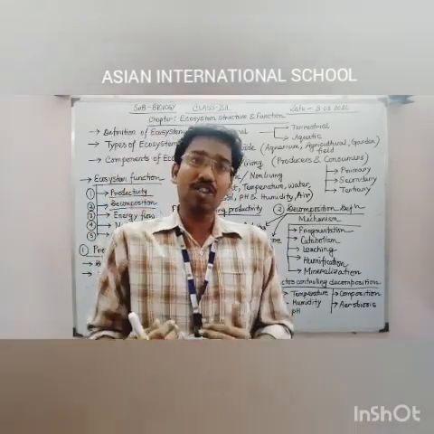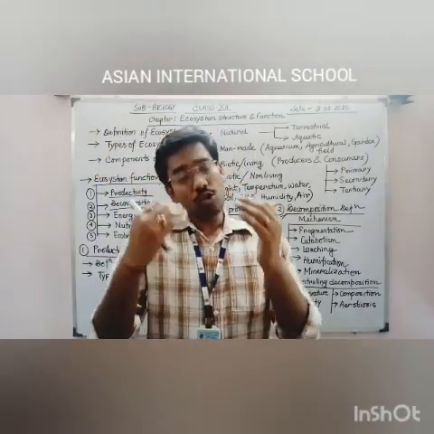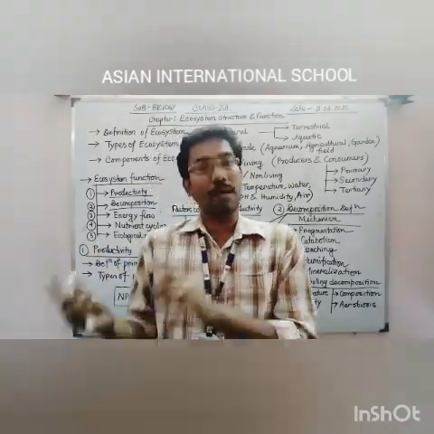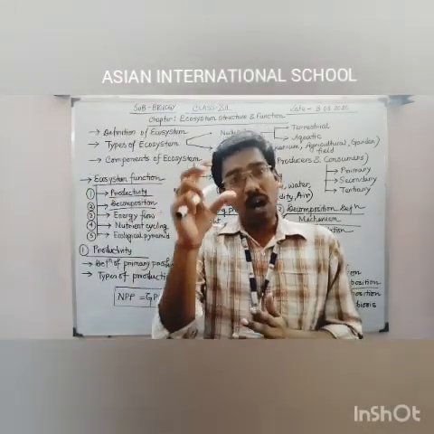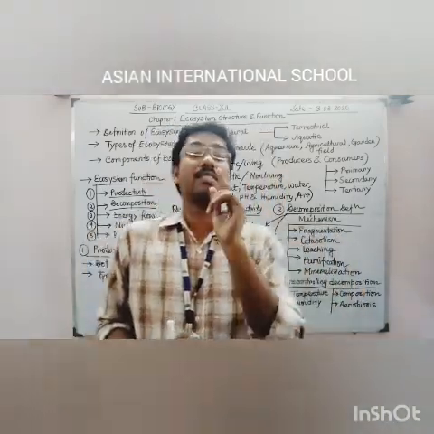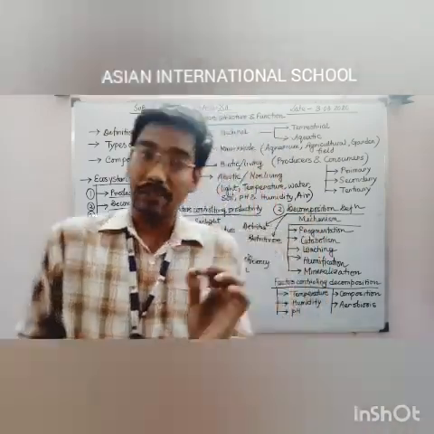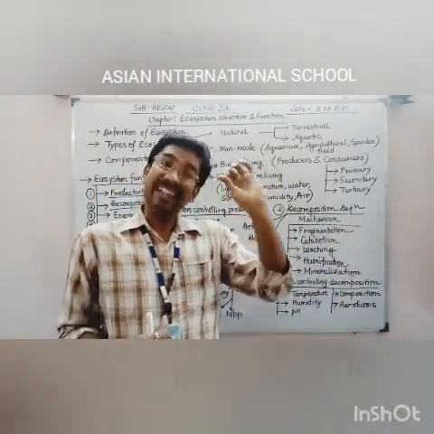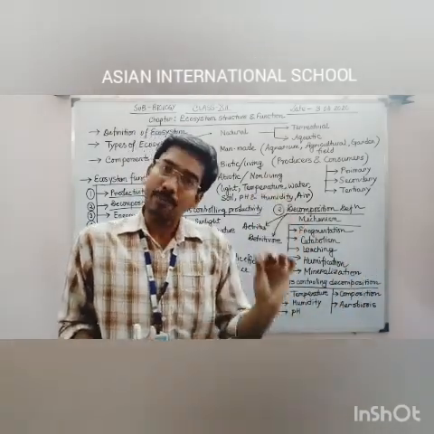And this primary production per unit time, suppose any specific plant is producing a huge mass of food. So that specific mass of food is produced in how much time? That has to be divided by the time. So total mass of food or volume of food divided by the time, then you will be getting the mass or the volume of the food produced in per unit time, and that will be considered as productivity of that specific plant, or it can be also called primary productivity. Primary, why? Because the productivity by producer or by the plant or the initial organism of any ecosystem, that's why this productivity is commonly known as primary productivity.